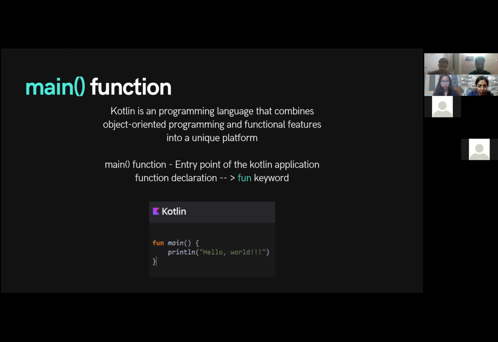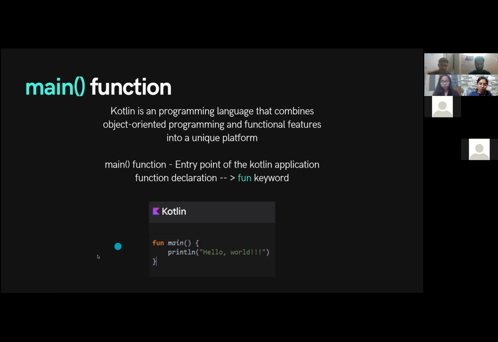All right, so we are going to dive right into some examples of what the code will look like. Here's the basic function. As a tradition in every language, we start with this simple program to print hello world. So this is the basic syntax of Kotlin.